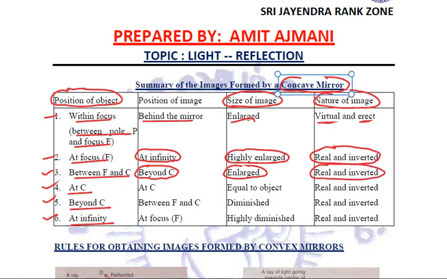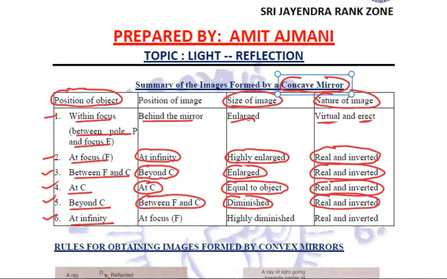If the object is kept at the center of curvature, the image will be formed at the center of curvature. It will be an equal sized image as that of the object, real and inverted. If the object is kept beyond C, now the image comes between F and C. It is a diminished image, real and inverted.